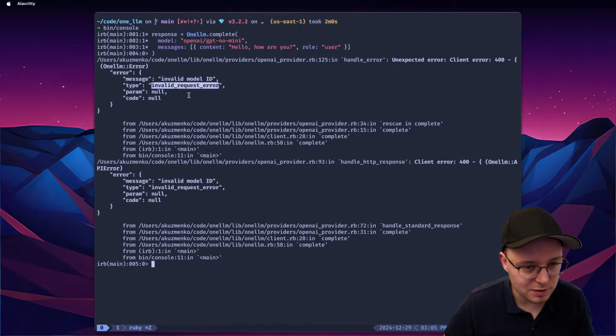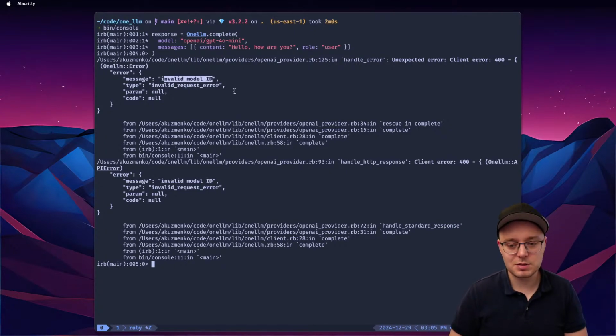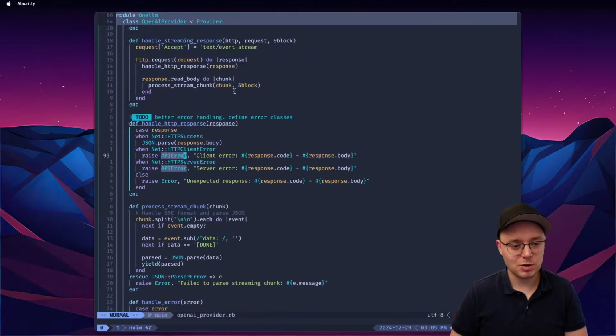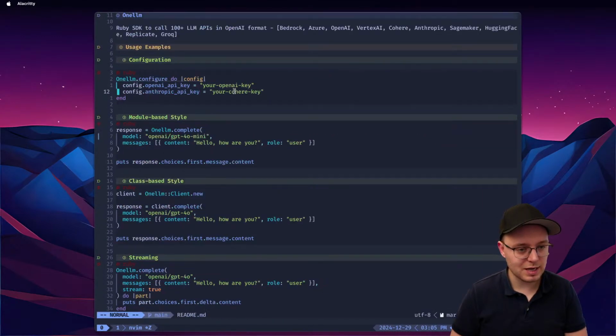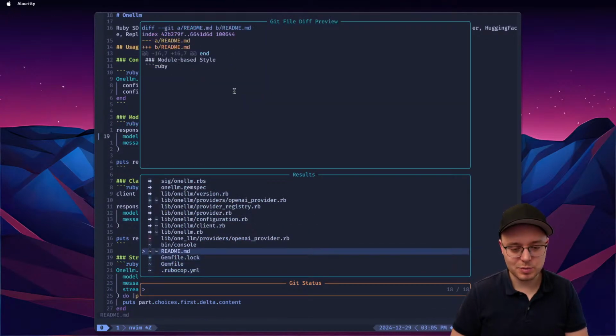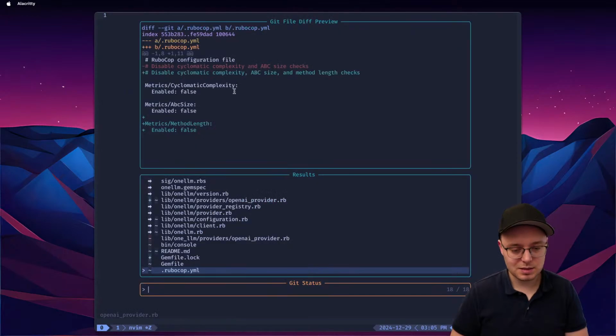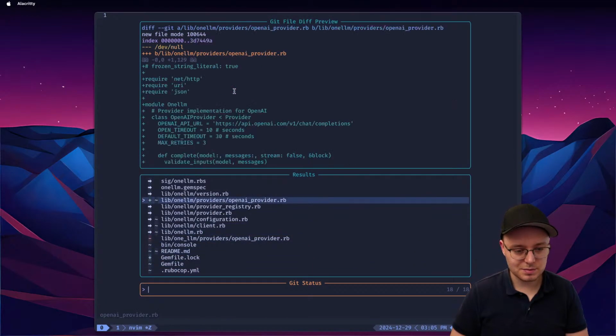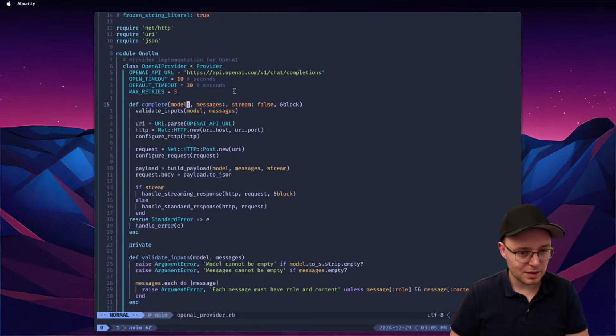Invalid model ID, invalid request error, null, null. Okay, model ID is invalid because I think we're giving it the model ID with the prefix, right? So because our example here has this prefix, do I strip this prefix or not? Good question. Now let's review it. OpenAI provider ID. I deleted that, right? Because it's here now. And then the completion, we have model, validate inputs,